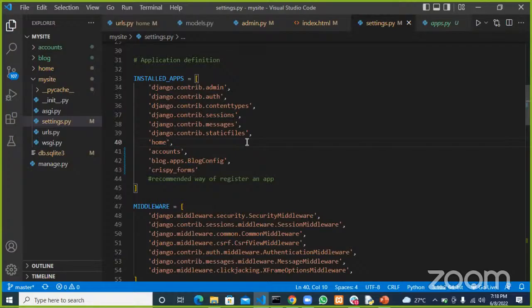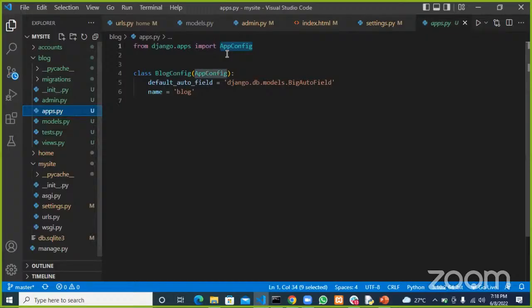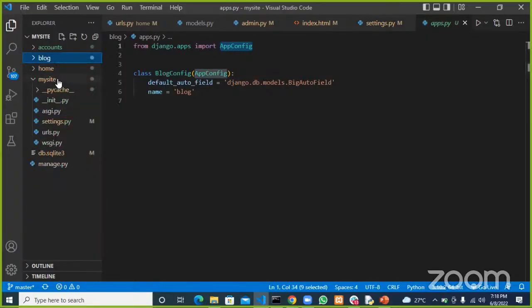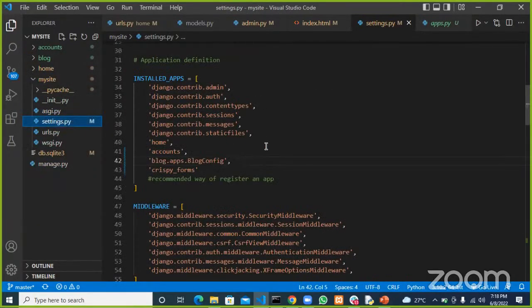All right. So, the way Django recommends that we register our app is in this format here, which is the app name, blog in our case, dot apps, and then the blog configuration, which is this app config here. That's the way Django recommends we register our apps.